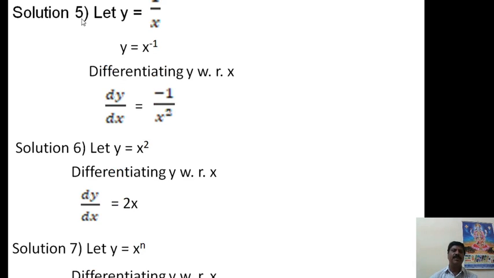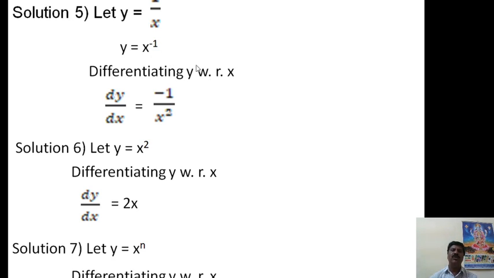The solution of fifth: let y is equal to 1 by x. Then by the laws of indices, that is x to the power of minus 1. Then differentiating this equation, we apply the formula: y is equal to x to the power of n means dy by dx is equal to n into x to the power of n minus 1. Therefore n is nothing but minus 1.